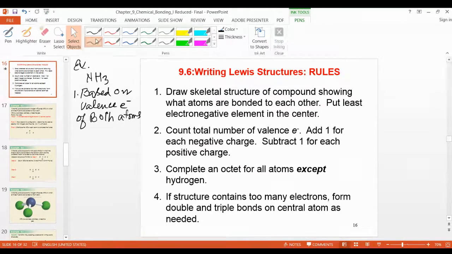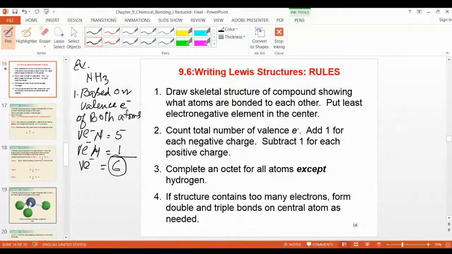Valence electron of nitrogen is 5. And valence electron of hydrogen is how many? One, only 1. Now the total is 6. Now the total valence electron is equal to 6. So these 6 electrons you have to distribute into the skeleton.